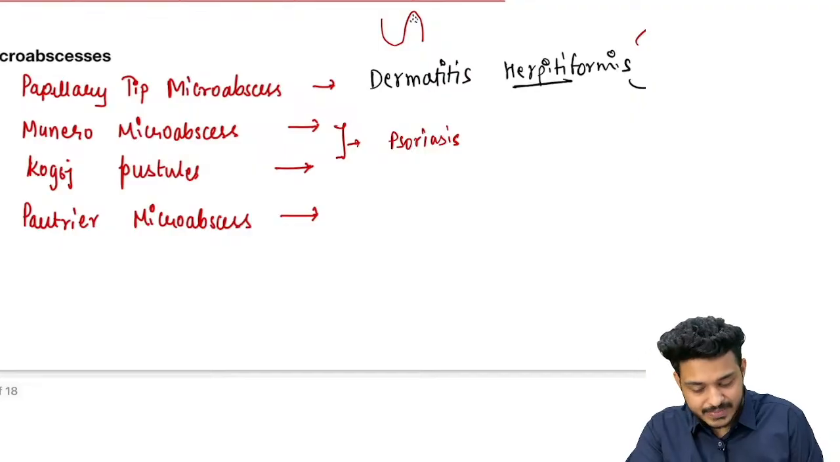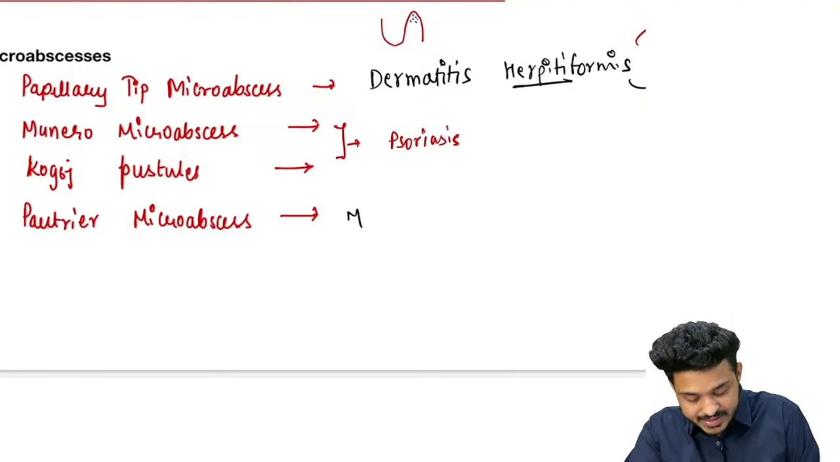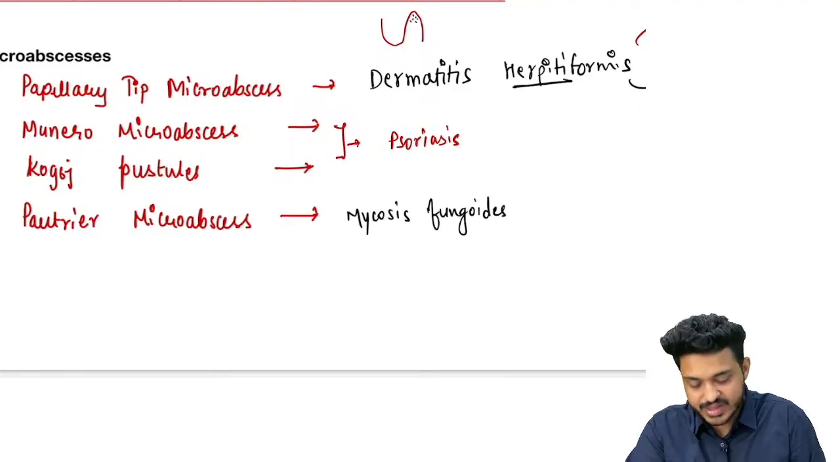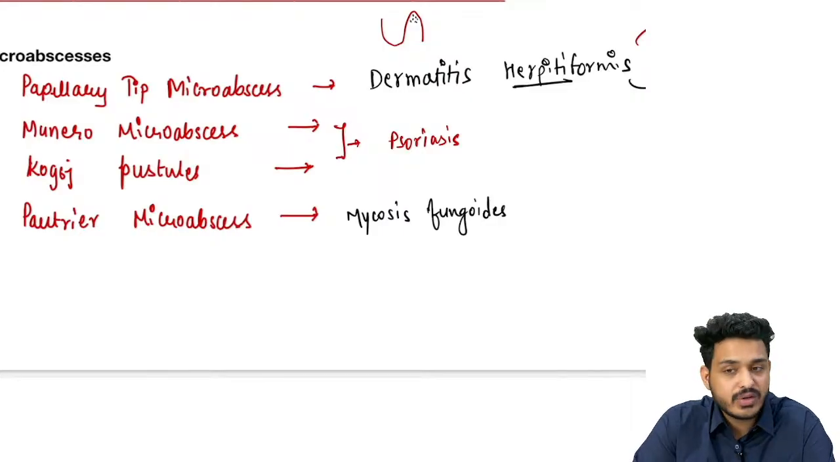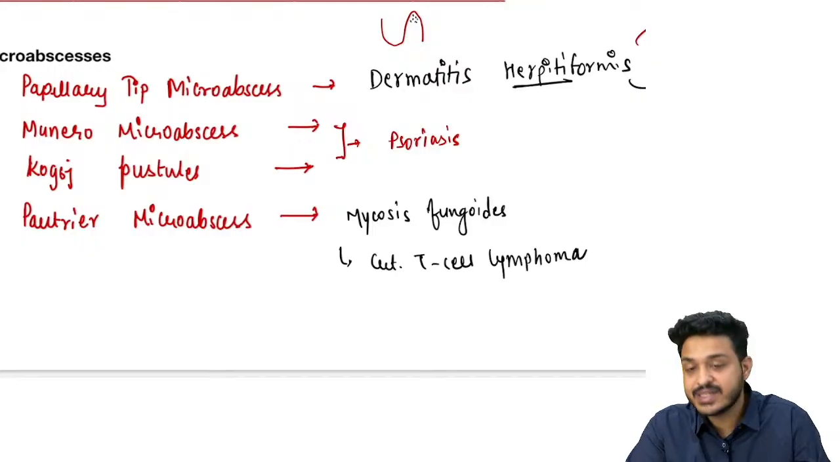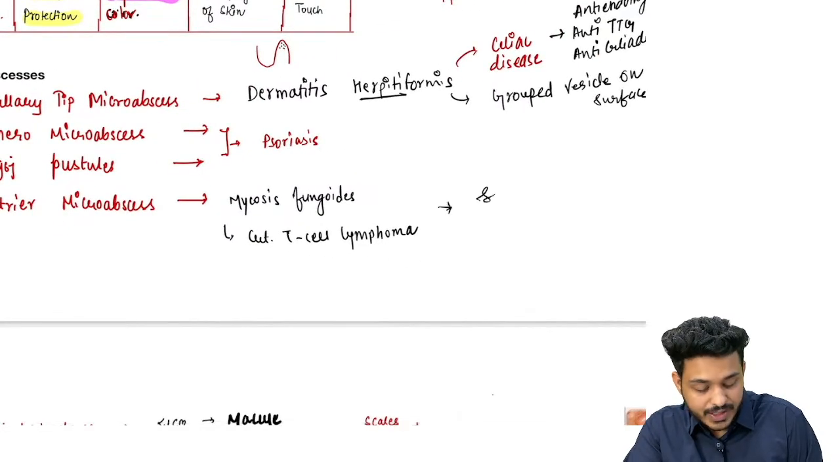Whereas this Pautrier's microabscess is going to be a type of lymphoma. What kind of lymphoma? This is going to be seen in the disease known as mycosis fungoides, right? Mycosis fungoides. It seems like a fungus, but it is not a fungus. It is a cutaneous T cell lymphoma. It is a cutaneous skin T cell lymphoma. It is going to be a lymphoma that we are going to have.